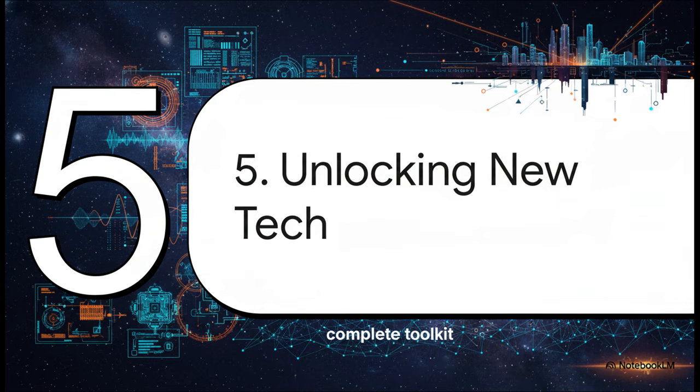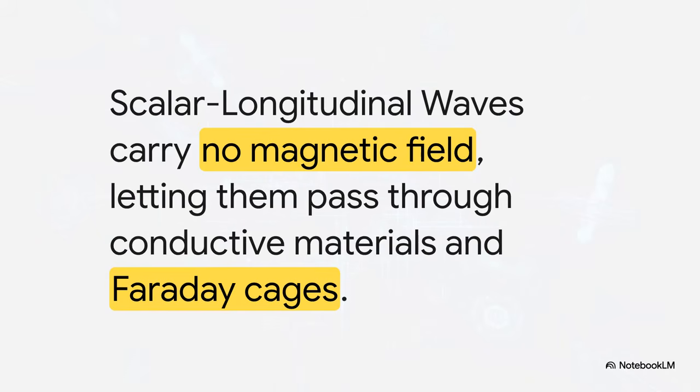Okay, so let's look at what this new approach really makes possible. What kind of technologies can we unlock when we use the complete 16-component toolkit? First, we can create communication that is essentially immune to shielding. By engineering with potentials, we can generate something called scalar longitudinal waves. Now, unlike normal radio waves, these don't have a magnetic field component, and what that means is they don't induce currents in conductive materials, which lets them pass straight through Faraday cages and deep into the ocean without getting blocked.